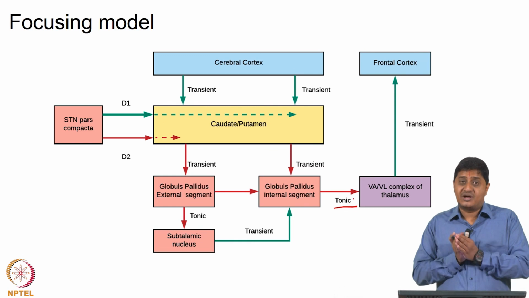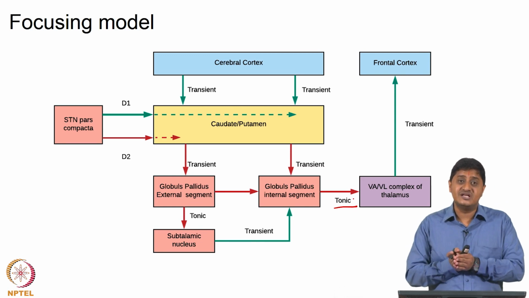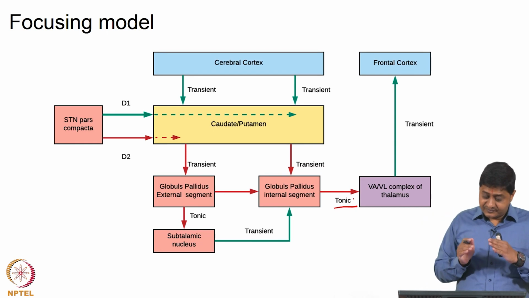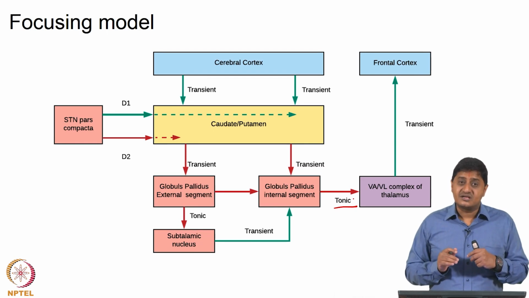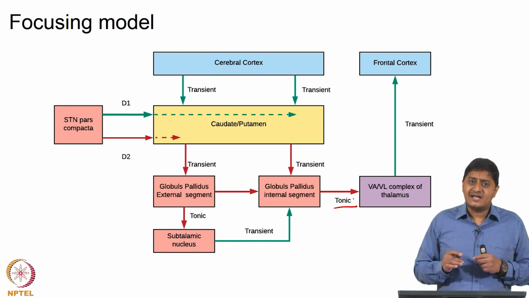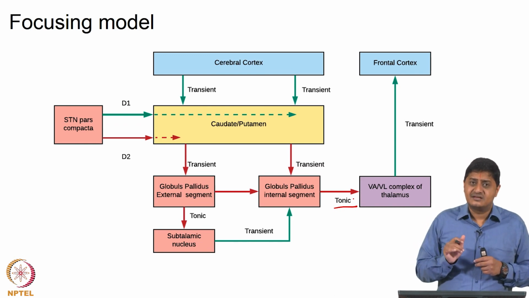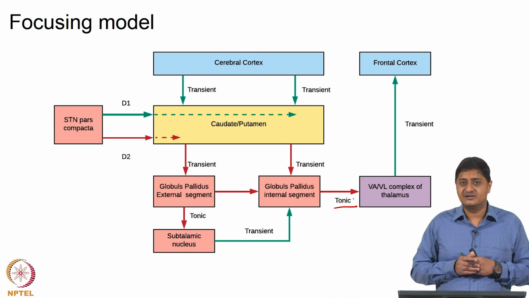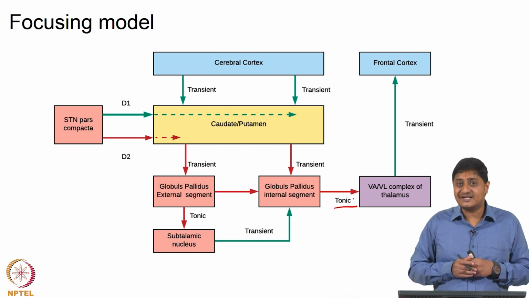The output of the basal ganglia is essentially inhibitory. So, the globus pallidus internal is continuously inhibiting the thalamocortical neurons. Transient release from inhibition, or disinhibition, of the thalamocortical neurons essentially produces movements. So, that is like a gate.